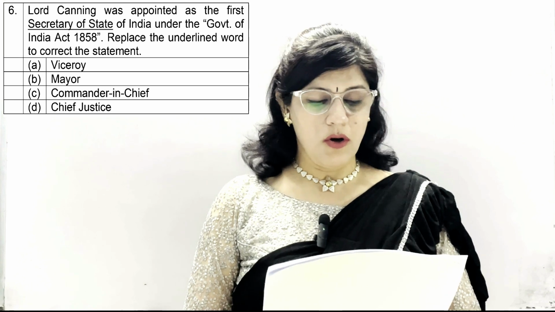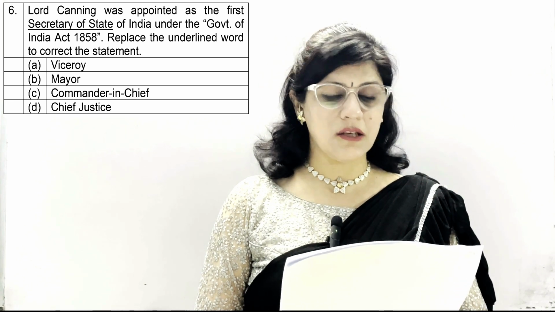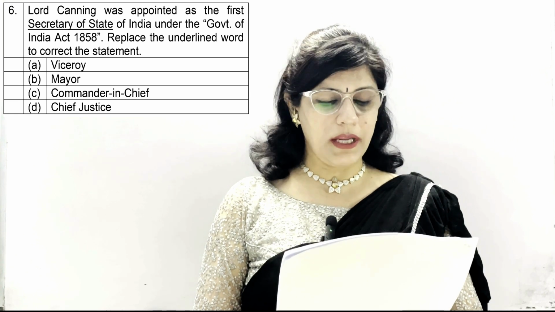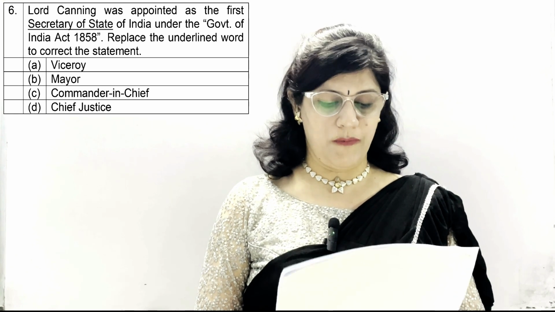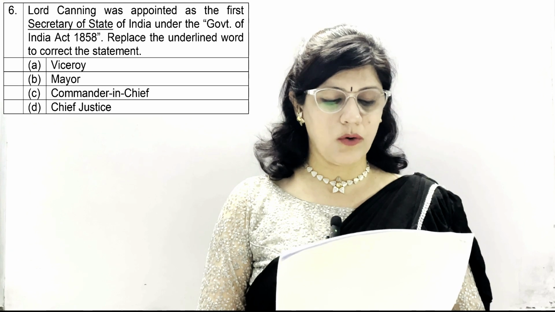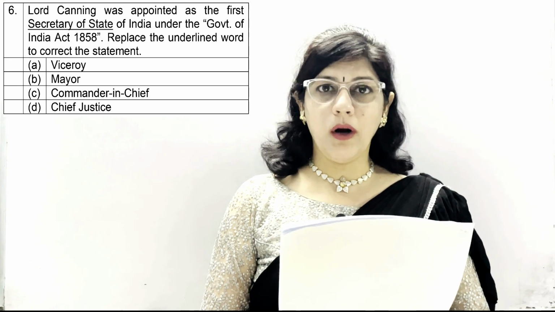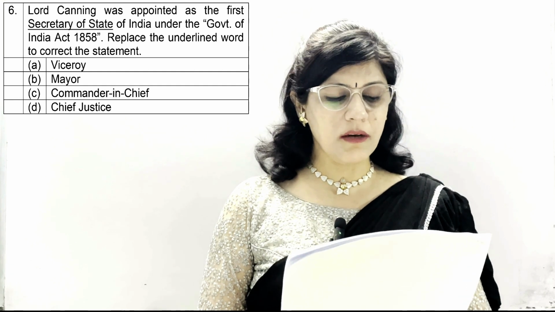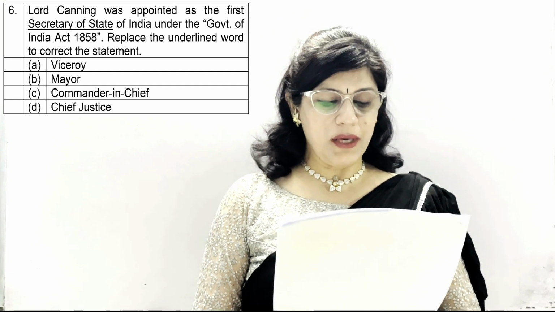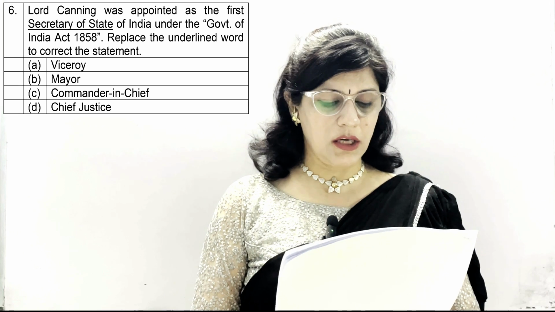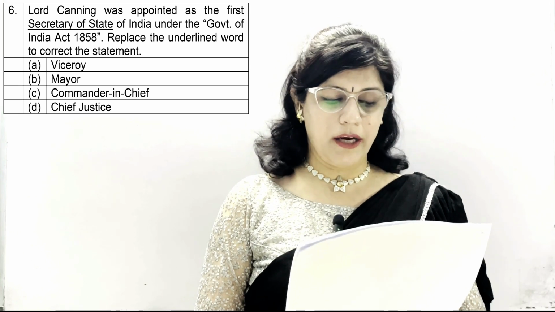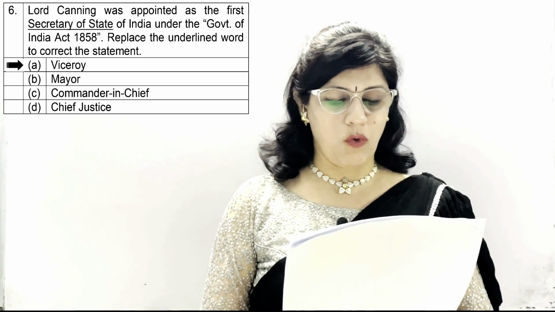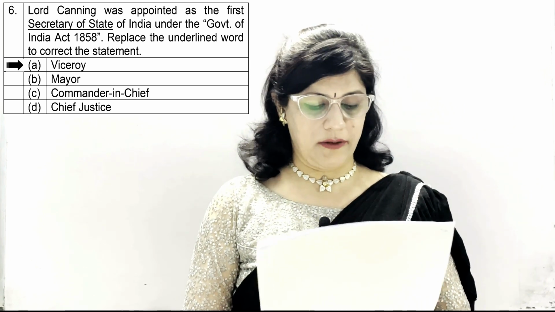Question number 6. Lord Canning was appointed as the first Secretary of State of India under the Government of India Act 1858. Replace the underlined word to correct the statement, and the word underlined here is Secretary of State. Options given are A is Viceroy, B is Mayor, C is Commander-in-Chief and D is Chief Justice, and the correct option is A, Viceroy, because Lord Canning was the first Viceroy under this Government Act.